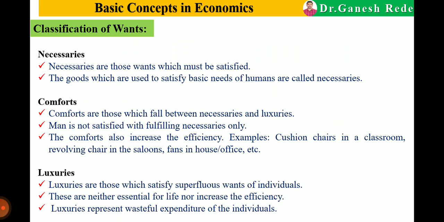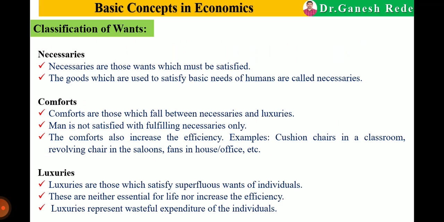Now at the end, we have to discuss the classification of wants. Basically, human wants are classified as necessaries, comforts and luxuries.